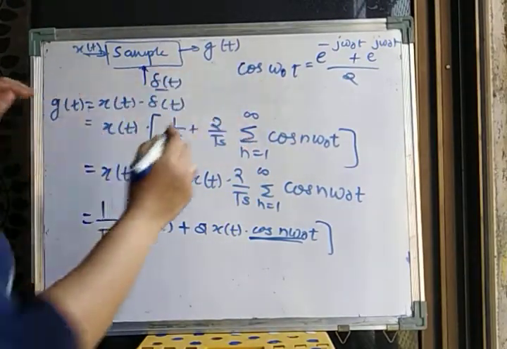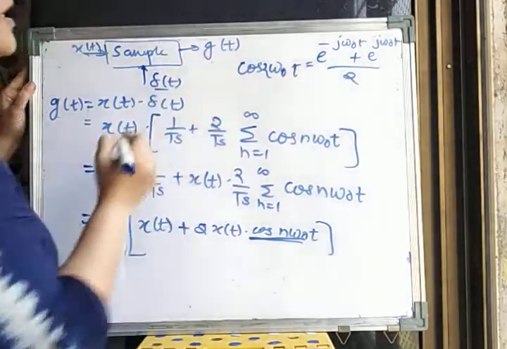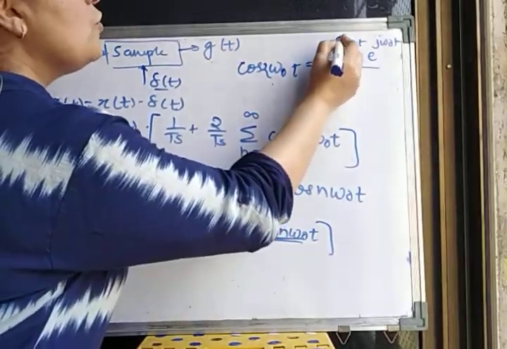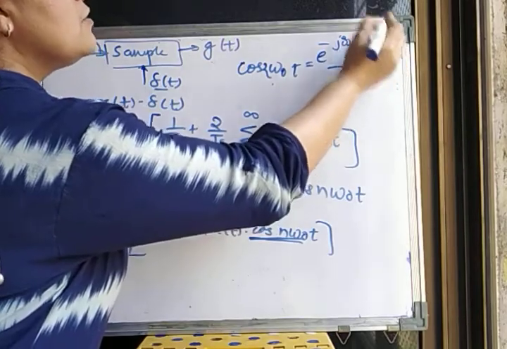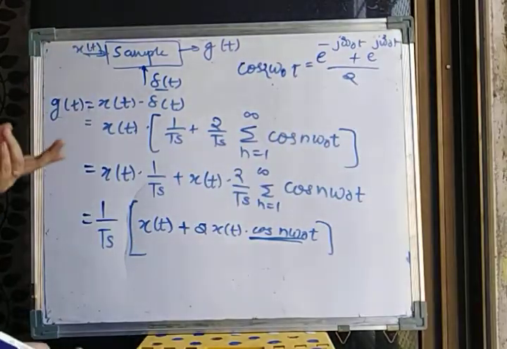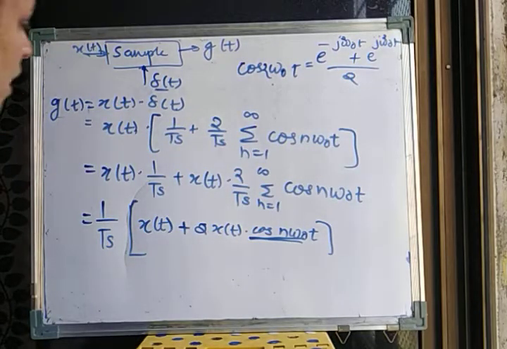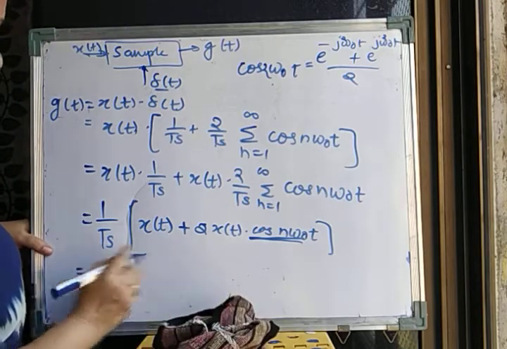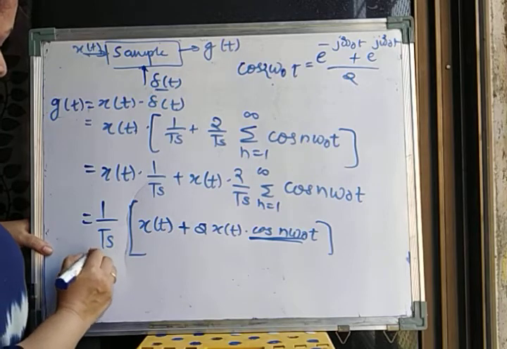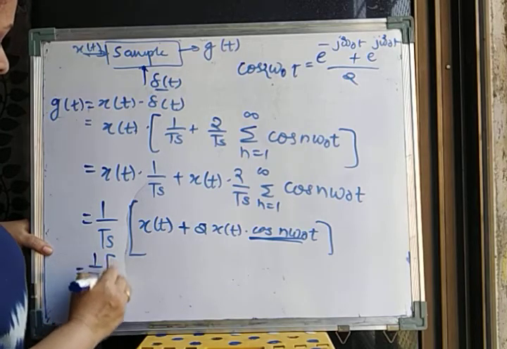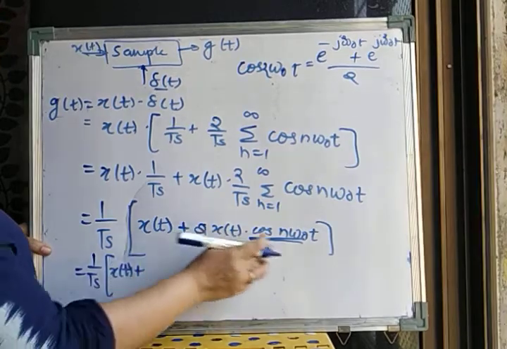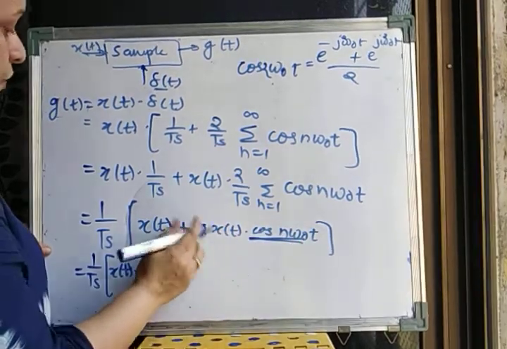So suppose I have cos 2 omega 0 t, I will represent it with e raised to j 2 omega 0 t, and here also 2 omega 0 t. Whatever the multiplier term is, you replace it accordingly. So here we will write it as 1 upon ts into x of t plus, now this 2 and 2 got cancelled, so this 2 will not be there.